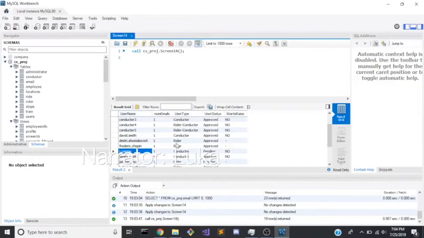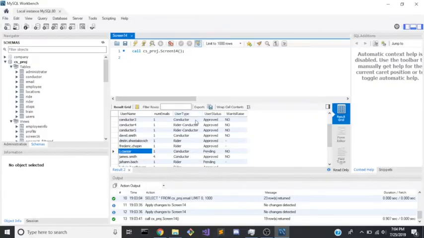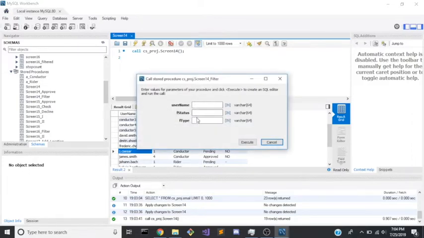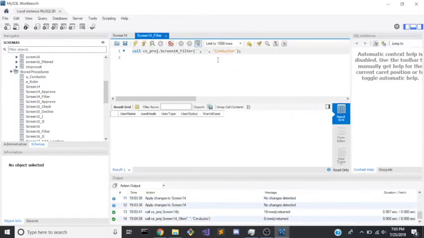As you can see, Julius Caesar is a pending conductor. Once again, let's demonstrate that we can filter by conductors by pulling up screen 4 filter and running it based on the type of user being a conductor. Whoops, we must have misspelled conductor.